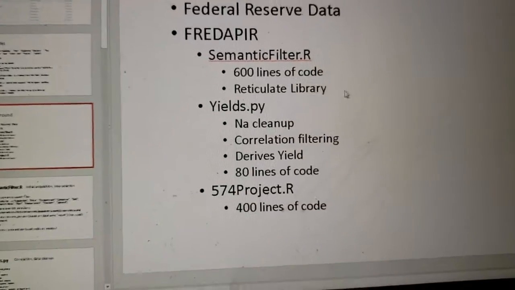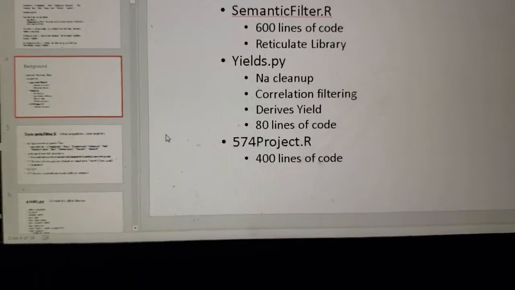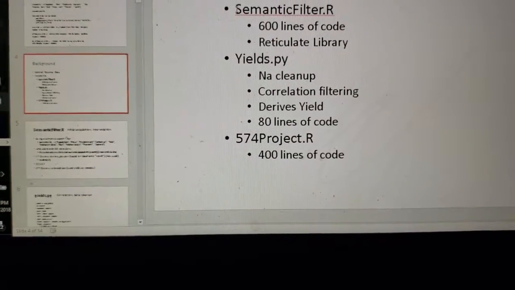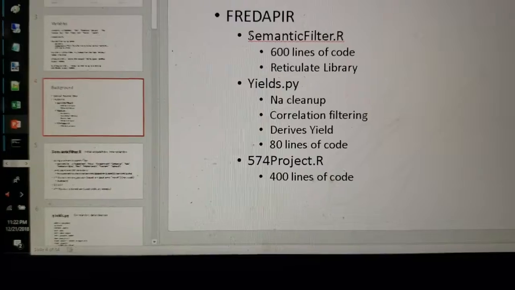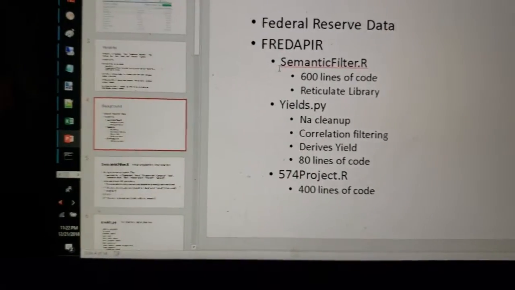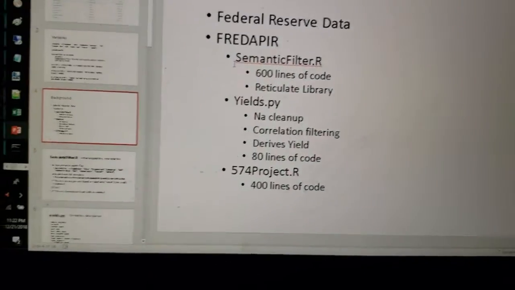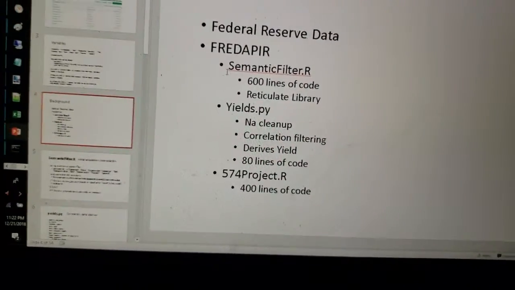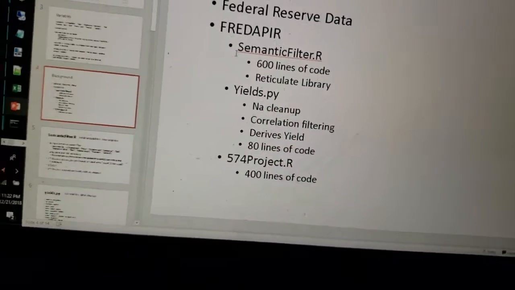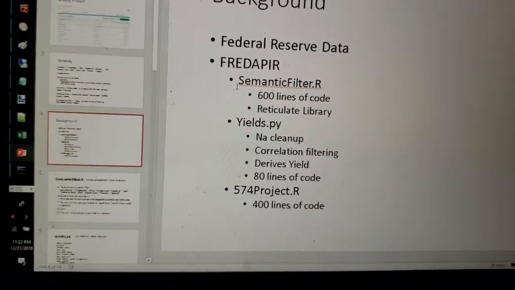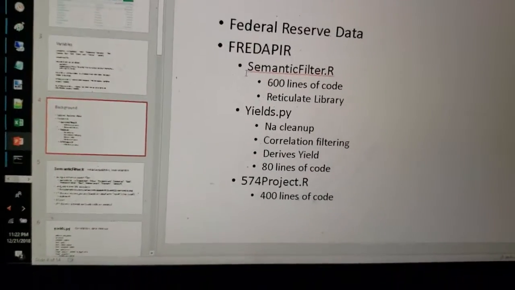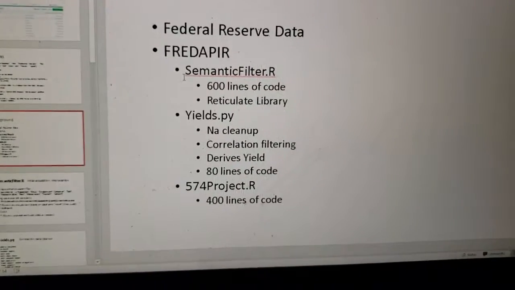Background. Federal Reserve, I already went over it. Went over the source. Not the source, how long I've been working on that project. The project that I had before was even older, but I've never done all this automated stuff. I only used this project before to do manual pulling of lists and putting it into Excel. Never did it to this extent. I'm really excited to have been able to do so for this class.